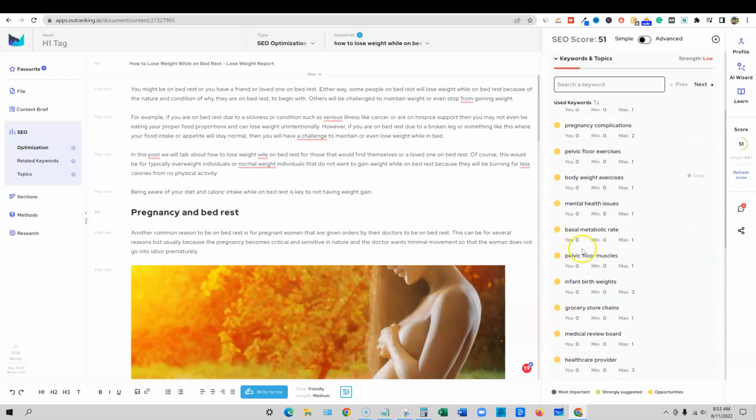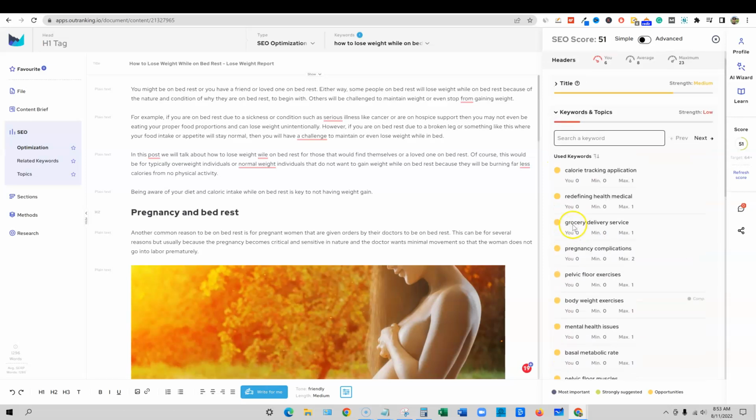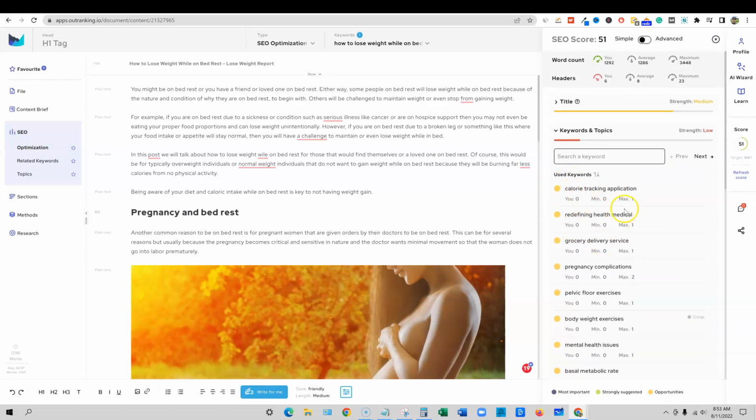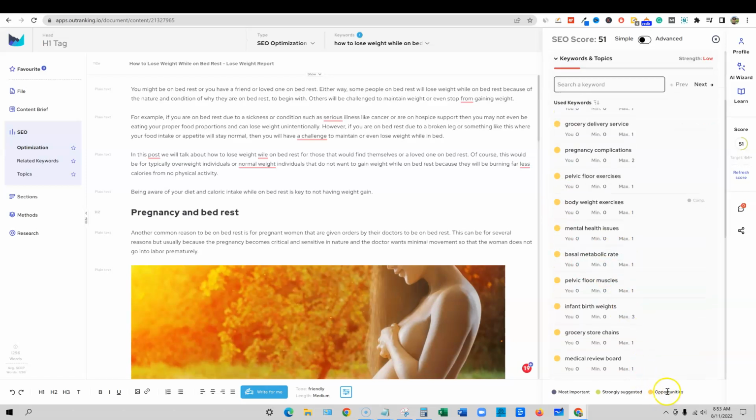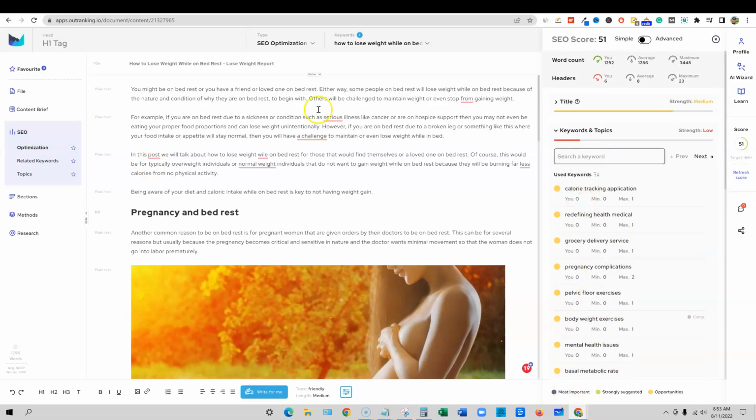But all these ones that say 0, and these are in different shades. It's saying calorie calculator as H2 right here, but these are all yellow. I think they have different shades of yellow. I think it would be cool if they did something where, right here, these are the opportunities, or the dark yellow. And then there's a green color, if you will, that is strongly suggested, and then most important. There's nothing in here that's the most important, so these are just all opportunities. We start adding this to our content.